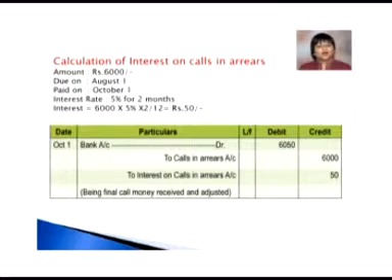So what was the amount of calls in arrear? It was 6,000 and interest on that call in arrear was 50 rupees. So we are going to write 6,000 in front of calls in arrear account and we are going to credit the interest on calls in arrear by rupees 50. So through bank, how much amount are we going to receive? We will be receiving 6,050 rupees from the defaulter.